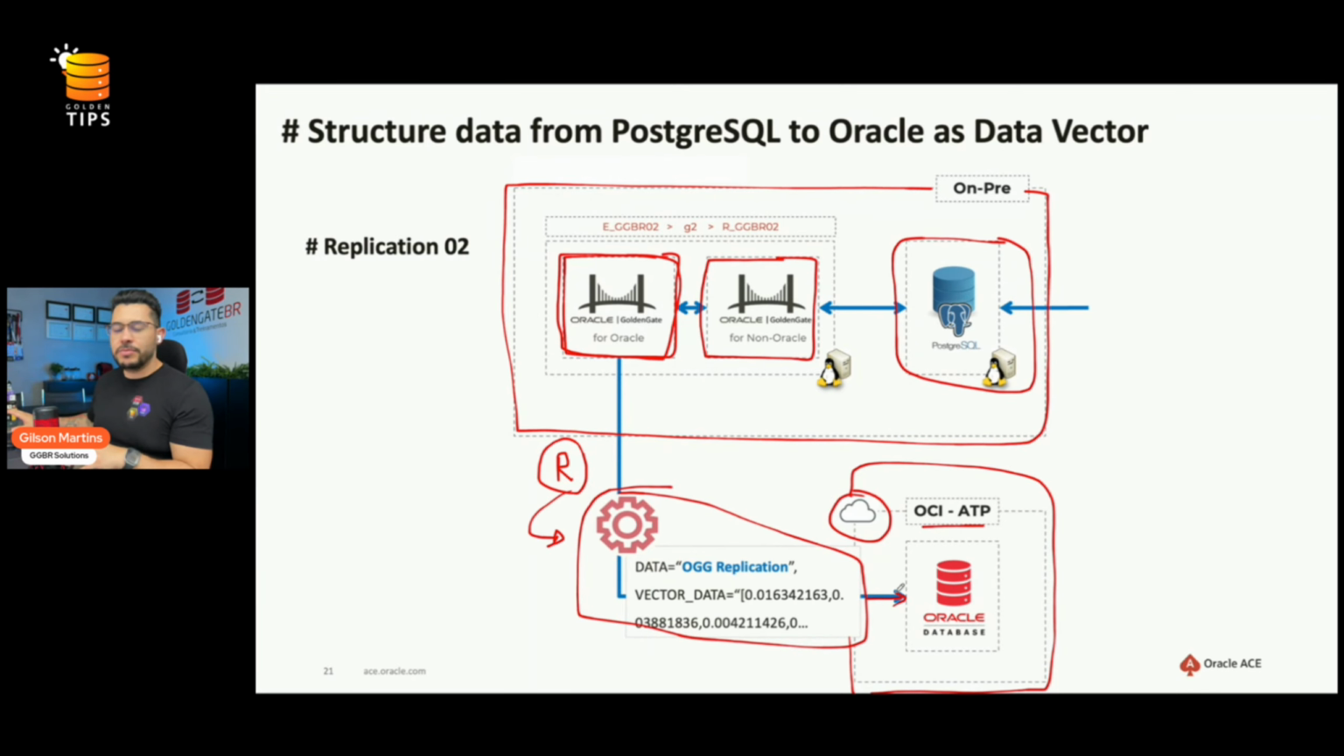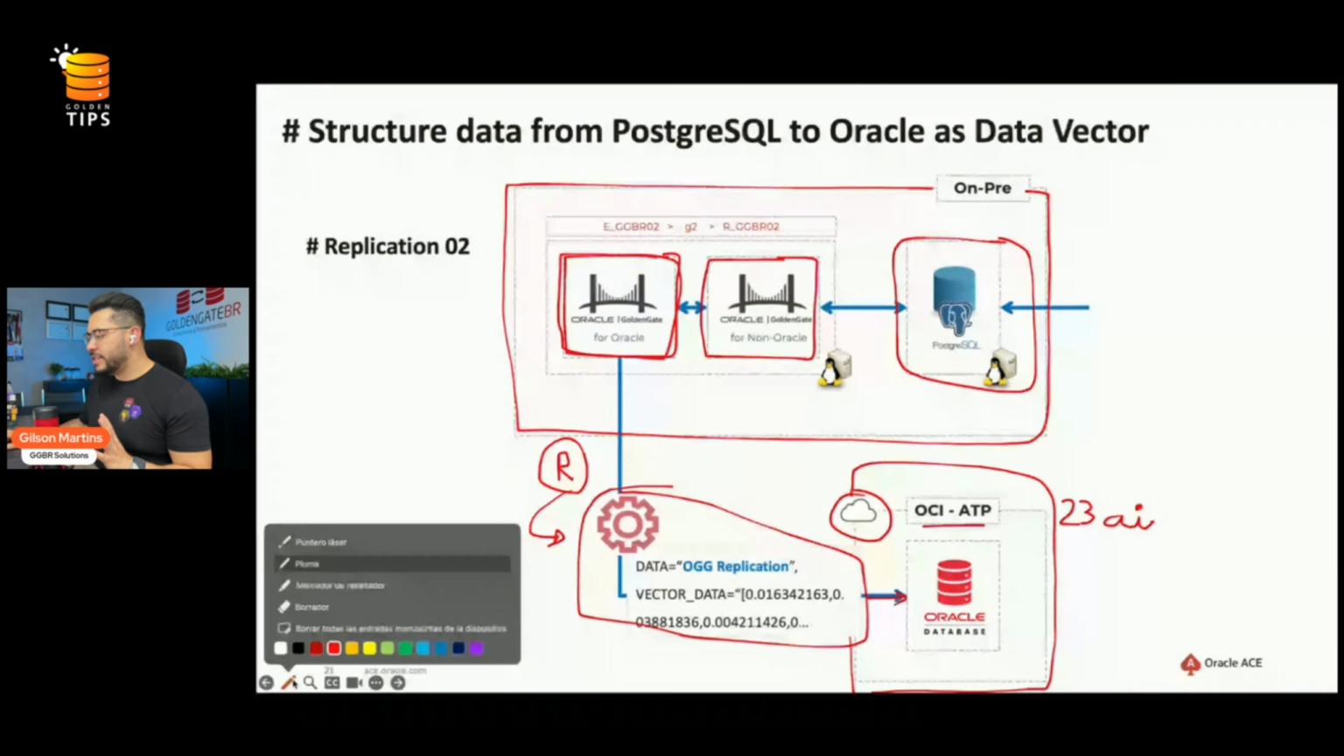This is really nice. We can capture structured and relational data from a source database, and during this real-time replication process, GoldenGate converts this data to vector data and adds it to the target database. And why am I using the OCI database here? Because this is a 23ai database. And I'm going to show you the trick, how GoldenGate can do this. Let's see in the next slide.